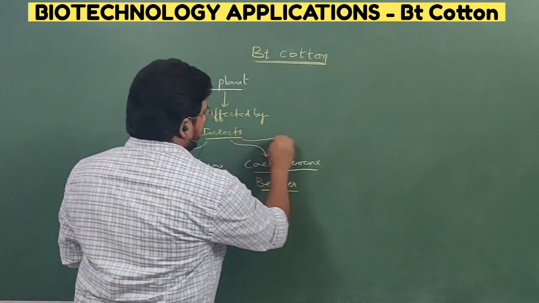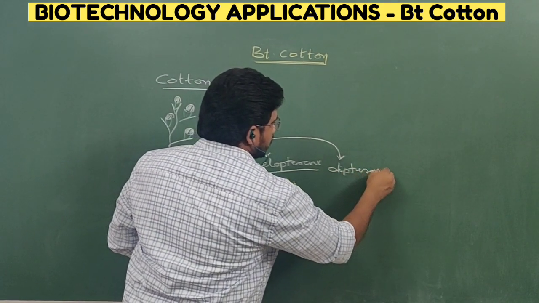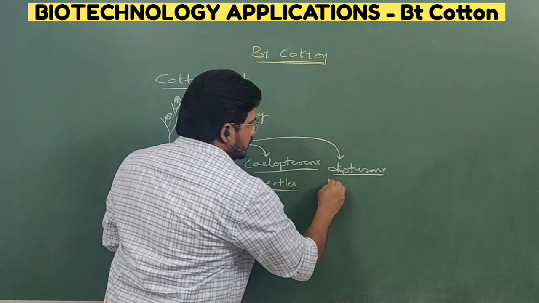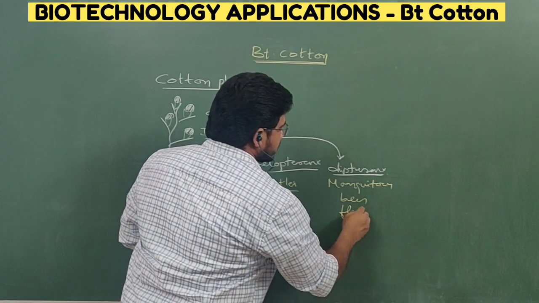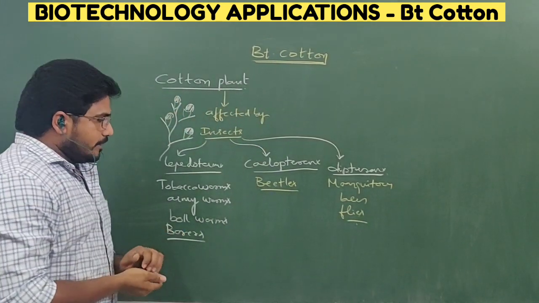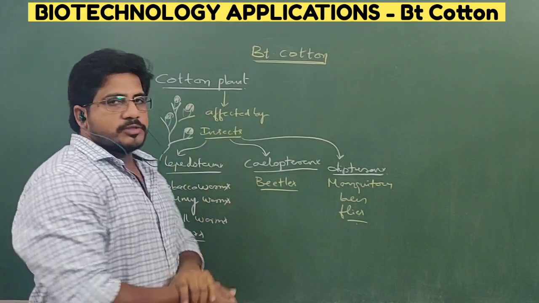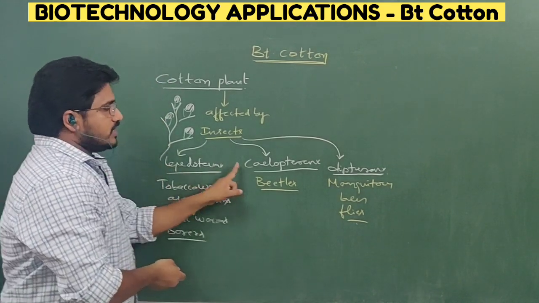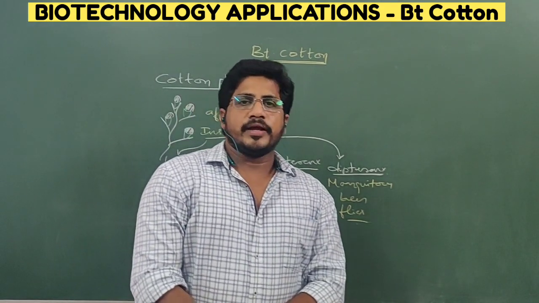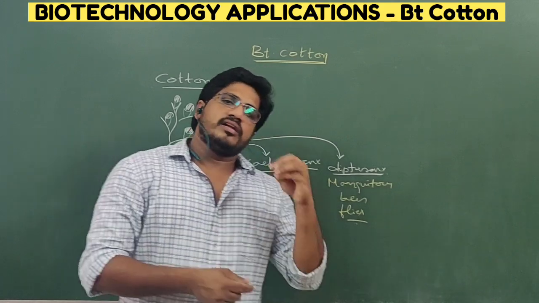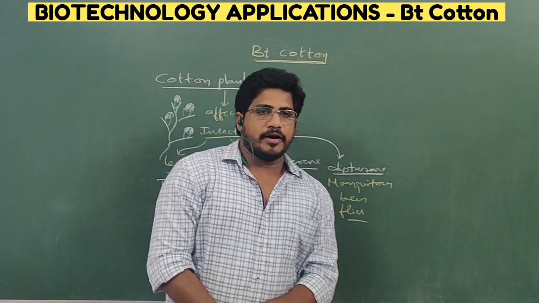And another category of insects here, they are Dipterans. In the Dipterans, mosquitoes, bees and flies come over there. So finally there are three categories of insects that commonly damage the cotton crop. They are Lepidopterans, Coleopterans and Dipterans. All three categories of insects naturally damage the crop, which leads to less quality or decreasing yield, damage to the product as well as a loss to the farmer.